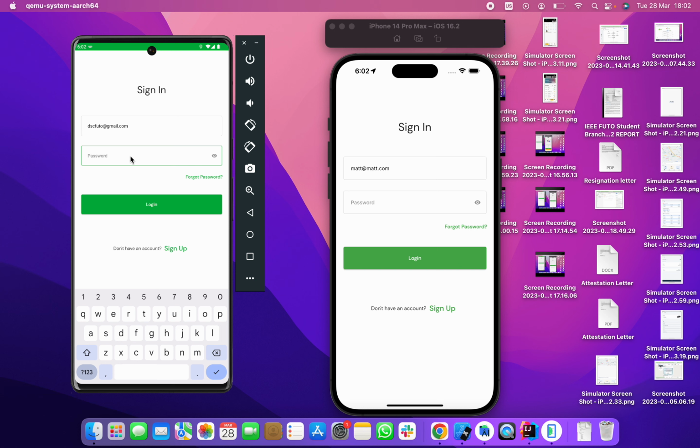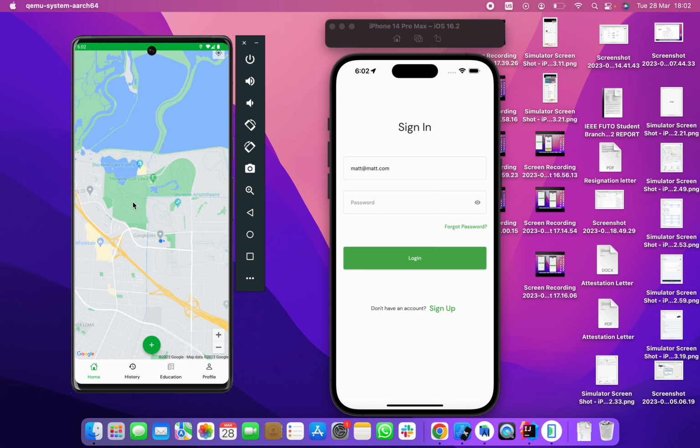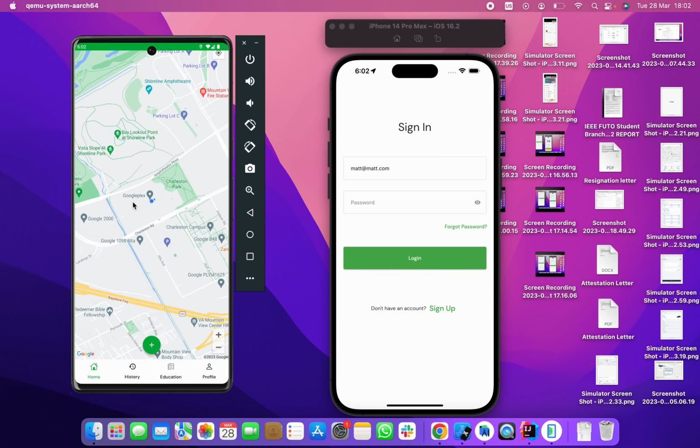I'm going to be logging in here as a user. Let me just input my password and then log in. The other functionalities are also working, like sign up, reset password, and the rest of them. But we can't go into details testing them for this demo, because we just want to focus on the main features of the app.